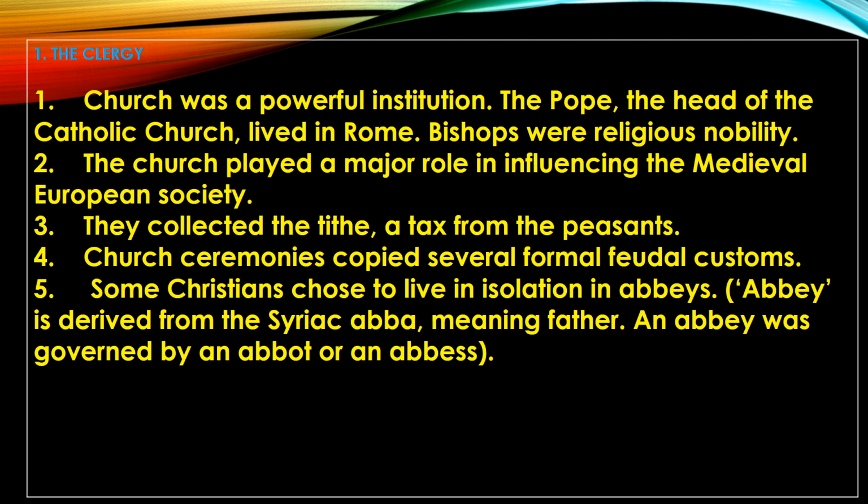The head of the Western Church was the Pope. He lived in Rome, and all the Christians in Europe were guided by the bishops and the clerics. So these bishops and clerics, and definitely the Pope, were known as the clergy, and they constituted the first order.